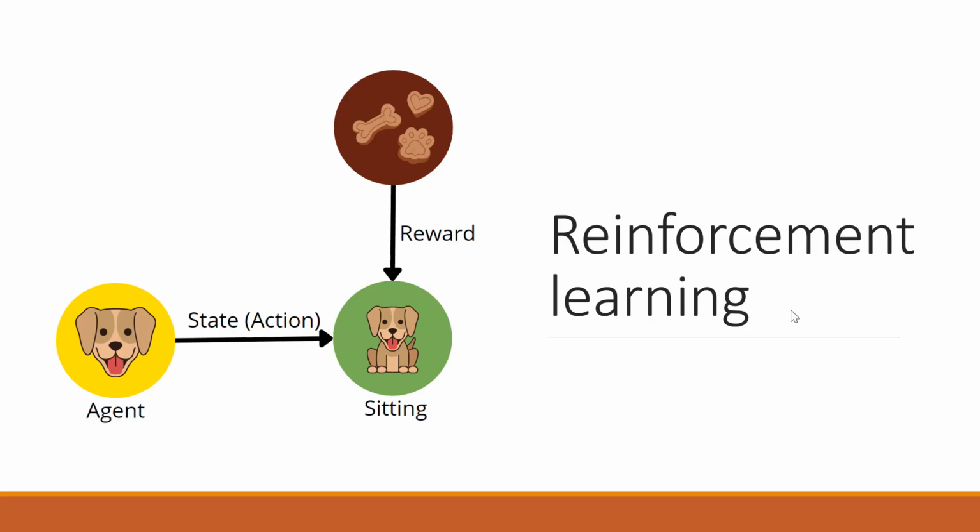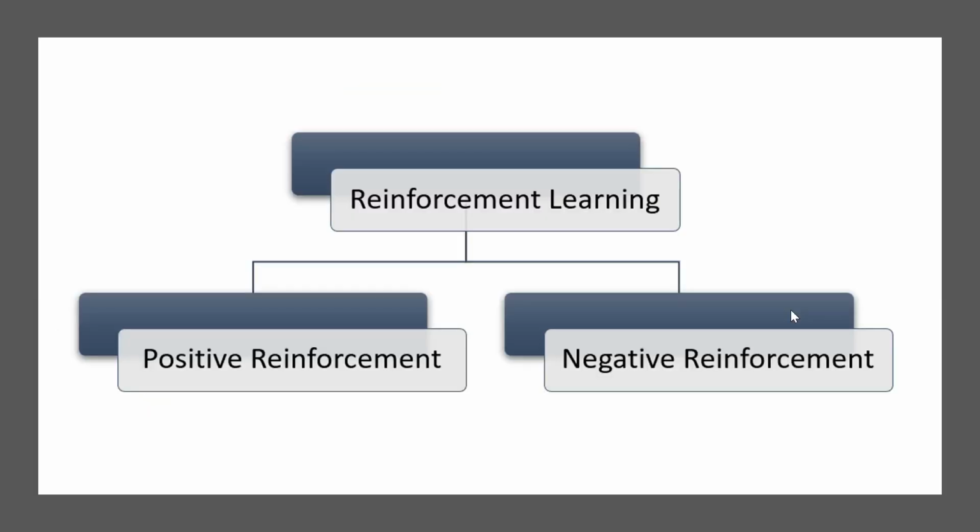Other than this, just like supervised and unsupervised machine learning, reinforcement learning is also categorized into two major categories: positive reinforcement and negative reinforcement. If I talk about the application areas of reinforcement learning, it is mainly used in game development, robotics, and resource management. We will discuss more applications related to all these machine learning types further when we discuss each of their categories in detail.